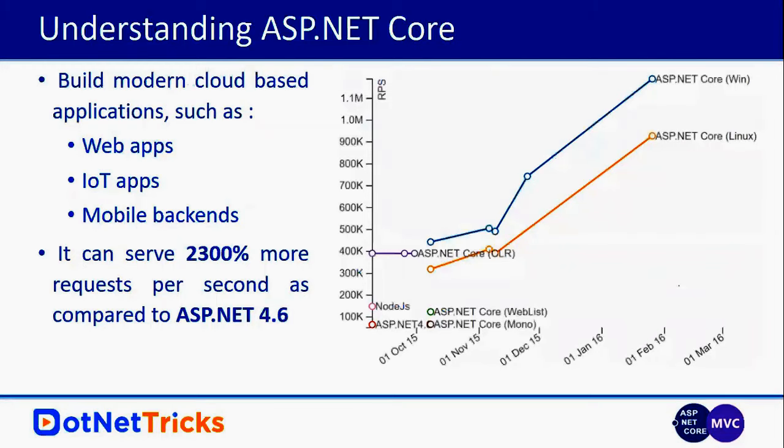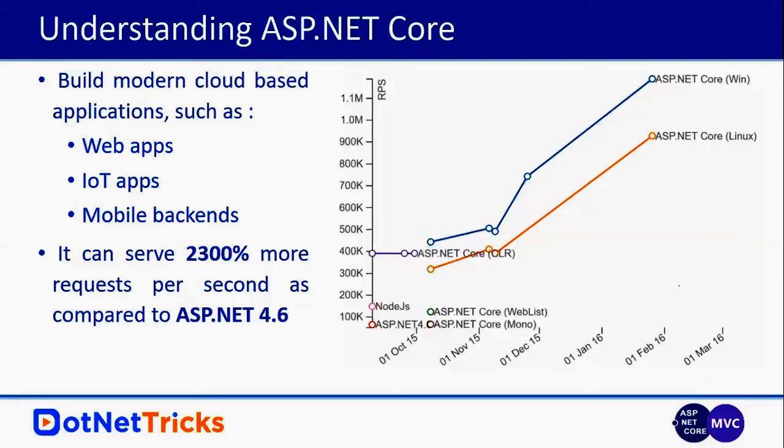If you are comparing the performance of ASP.NET Core with the existing ASP.NET framework, it can serve 2300%. Guys, it is not 23, it's not 230, it's 2300% more requests per second that ASP.NET Core can serve.